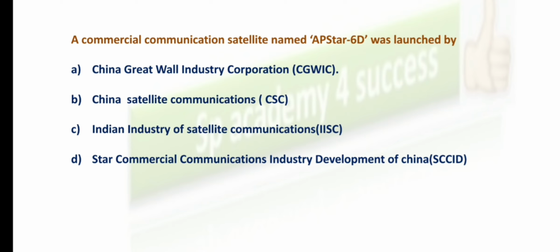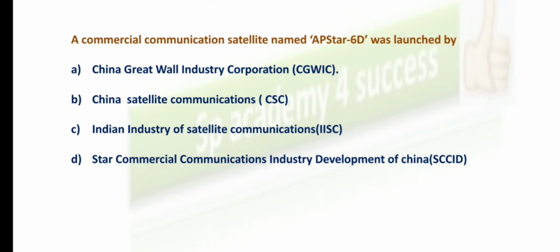So here is the first MCQ for today. A commercial communication satellite named AP Star 6D was launched by. I repeat the question. A commercial communication satellite named AP Star 6D was launched by. Let's see the options. Always please read the options carefully. You will have just a slight difference between some of the options. So read the options carefully.